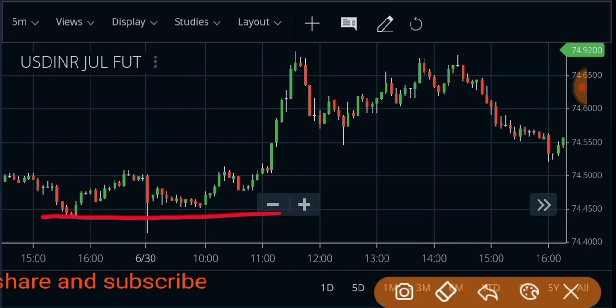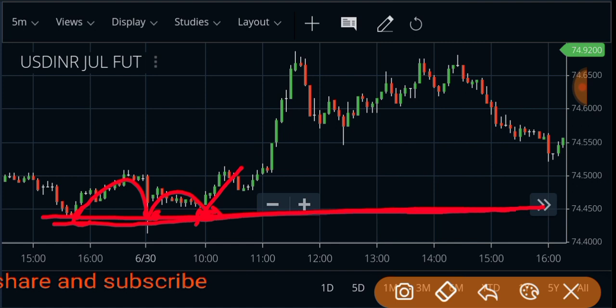Then we find support 1, 2, 3 times, going to triple bottom here, then it goes up. It means the seller does not want the market to go down, right? Not the seller, the buyer does not want the market to go down. The buyer wants volume, wants the market to go up. That is the profit of the buyers, right? Then the market goes up, it's a trending market upside.